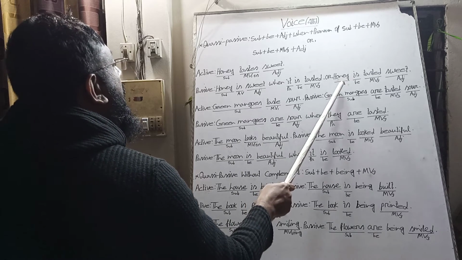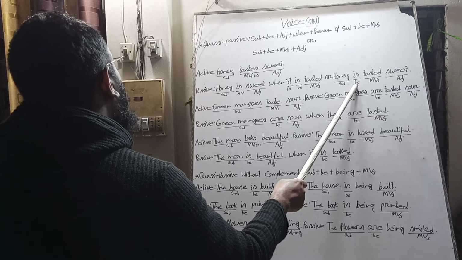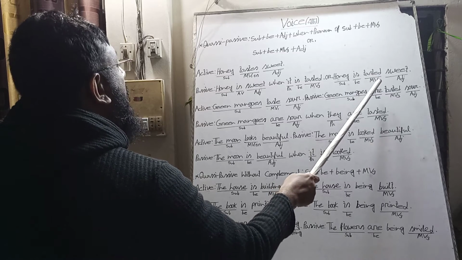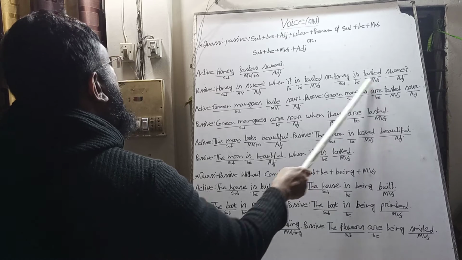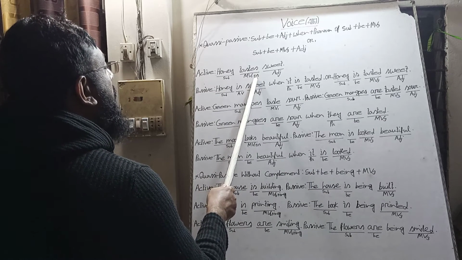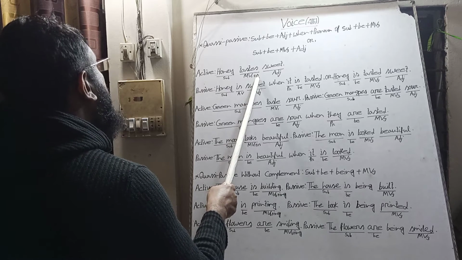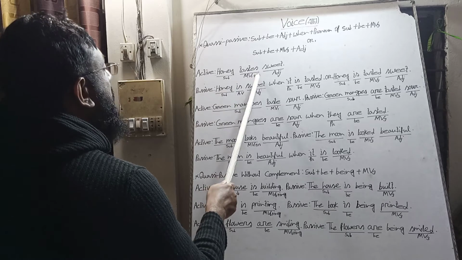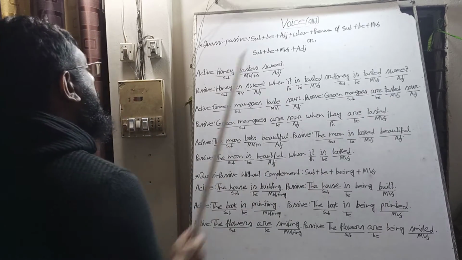In the same way, honey, the subject will be the subject, is will be omitted, and we will bring the present form of the main verb taste, and honey is third person singular, the verb takes s. It is present indefinite tense. It is a universal truth. So the verb takes s, and then we will bring the adjective sweet.